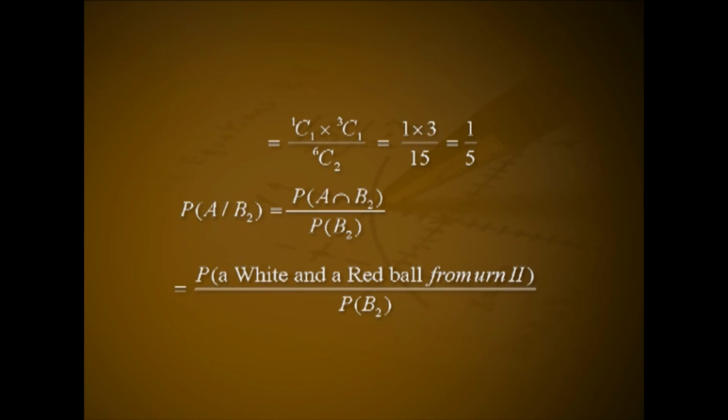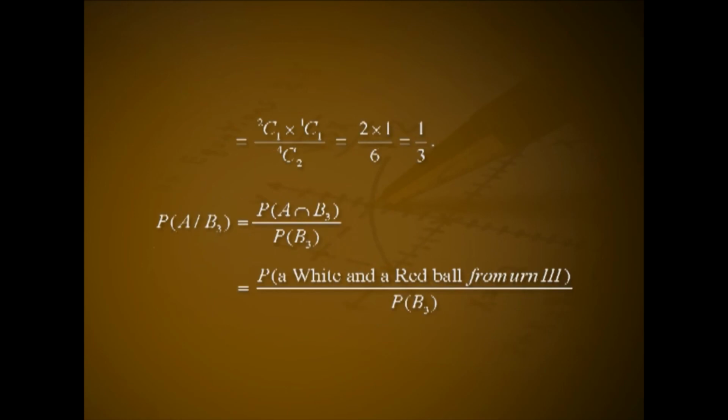P of A given B2 equal to P of A intersection B2 divided by P of B2. That is equal to probability of a white and a red ball from urn 2 divided by P of B2. That is equal to 2C1 into 1C1 divided by 4C2, that is 2 into 1 divided by 6, that is equal to 1 by 3.